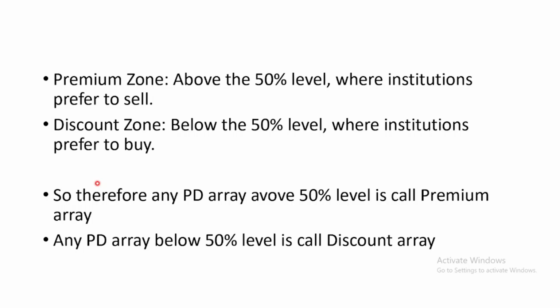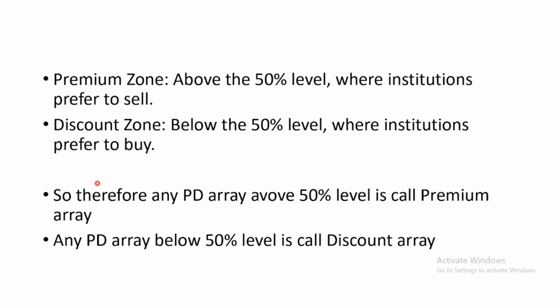So whenever we have a PD array, which is either a fair value gap, an order block, or a breakup block that is above 50%, in that premium level, that PD array is regarded as a premium array.